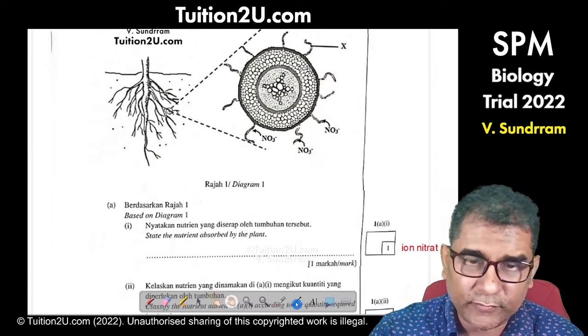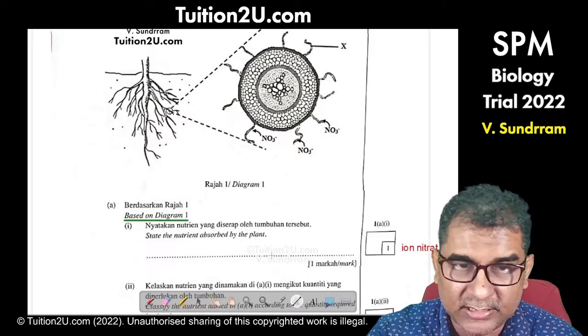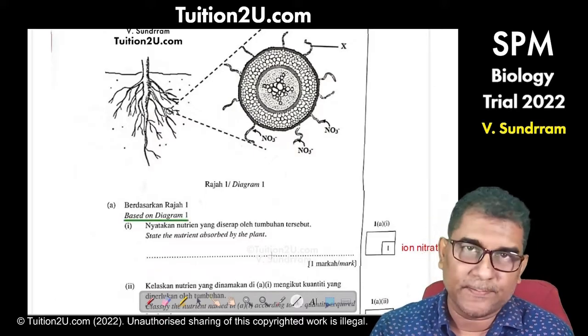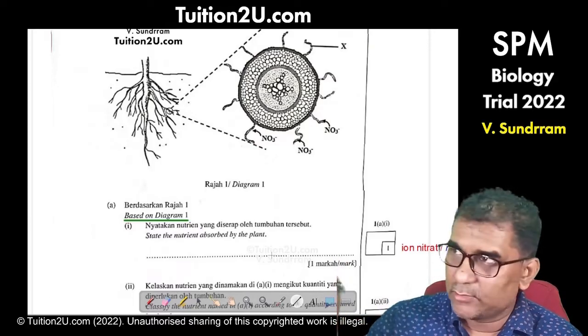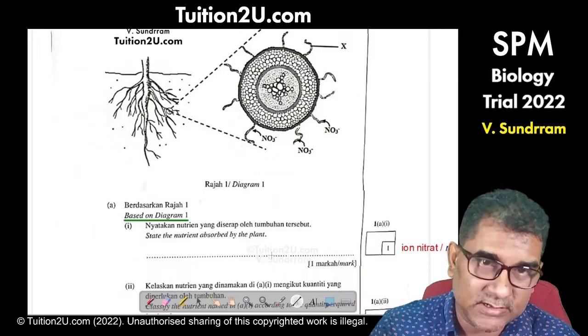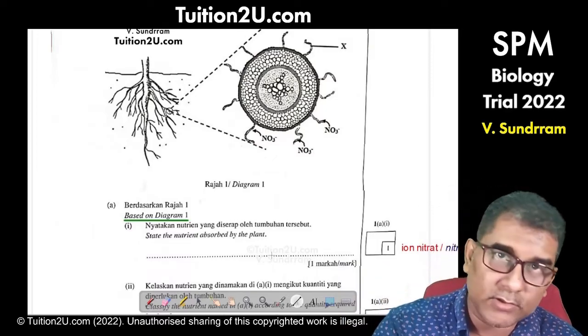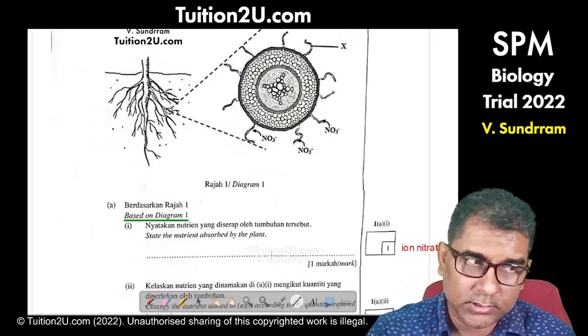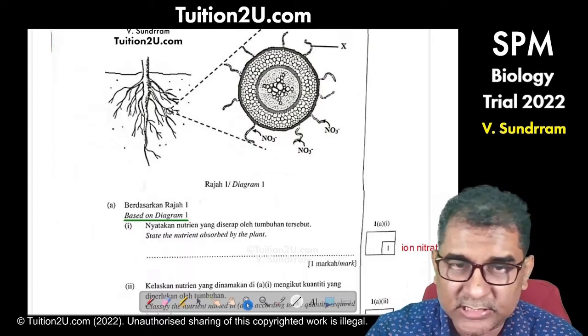So mineral salt is the nutrient that is absorbed by the plant. And I also follow instruction, which is the question mentioned based on diagram 1. Whenever I see this statement, based on something, I always follow instruction. I look at whatever is mentioned. Like here, they mention diagram 1, so I make sure I look at diagram 1 because most probably the answer is already there. So state the nutrients absorbed by the plant.